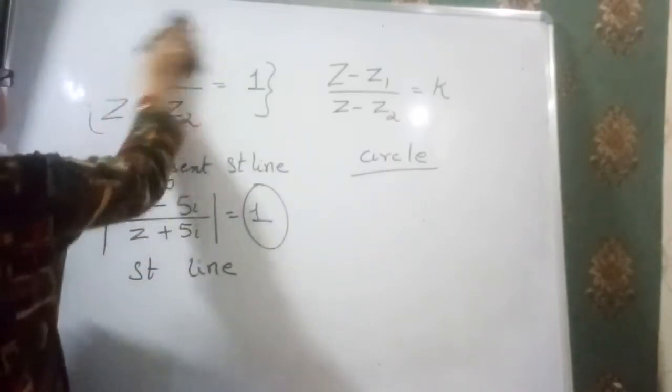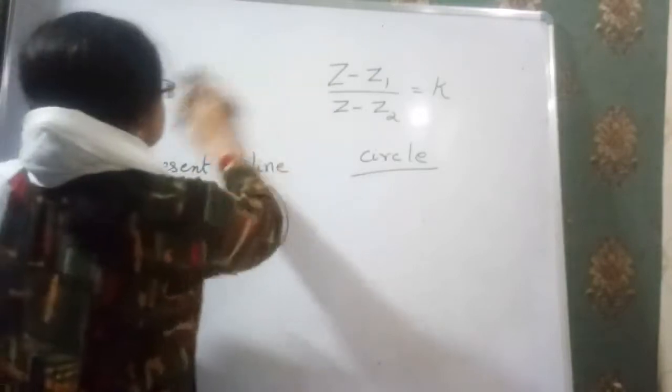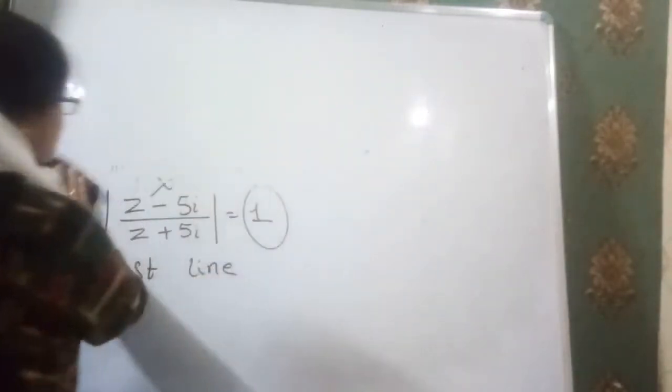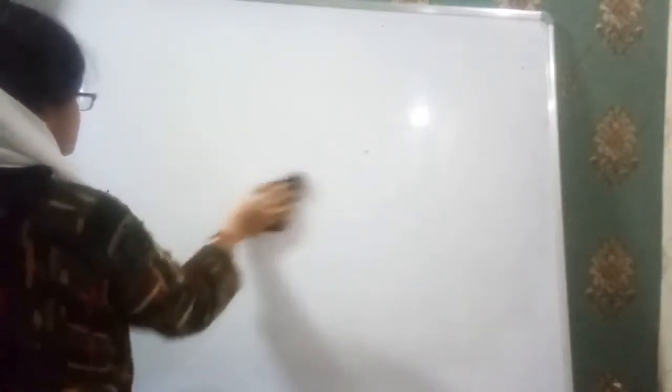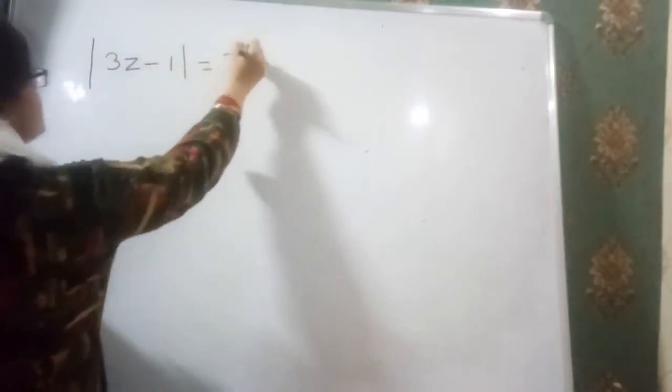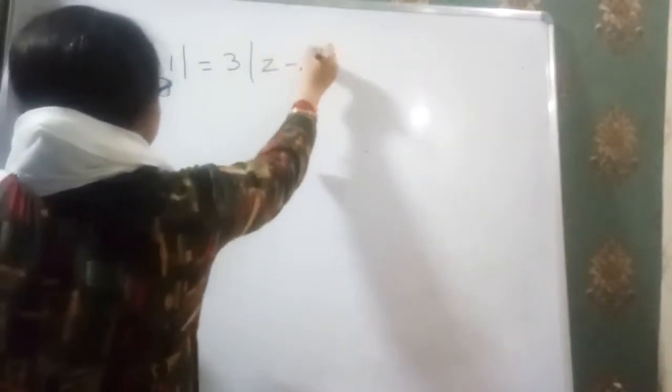Now I am going to another question on complex numbers, in which we see that the locus represents a straight line, but the format is different. Don't be confused by that format. That question is also a technical one. The question goes like this: mod of 3z minus 1 is equal to 3 times mod of z minus 2.